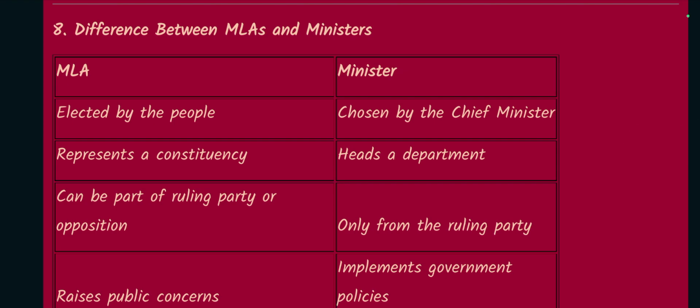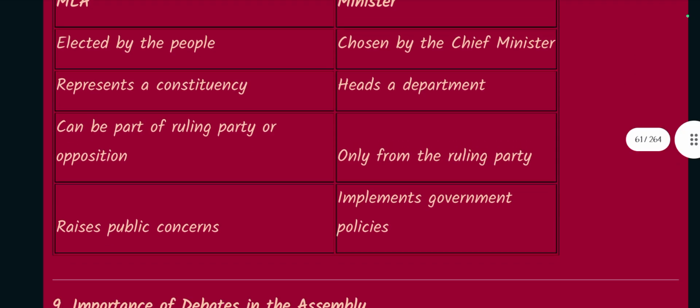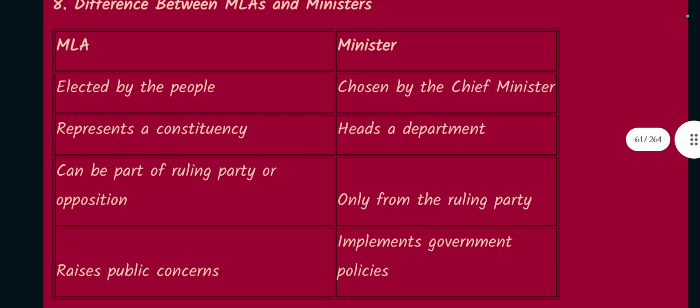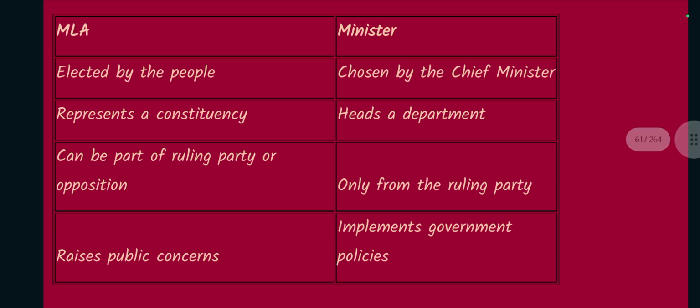Number 8. Difference between MLAs and ministers. MLAs are elected by people, represent a constituency, can be part of the ruling party or opposition, and raise public concerns. A minister is chosen by the chief minister, heads a department, comes only from the ruling party, and implements government policies.